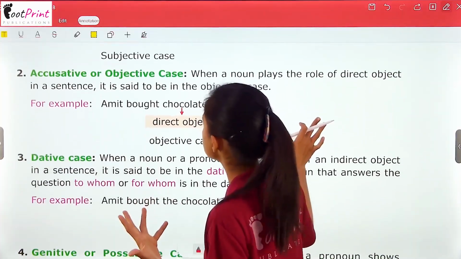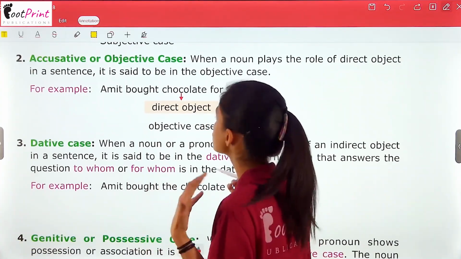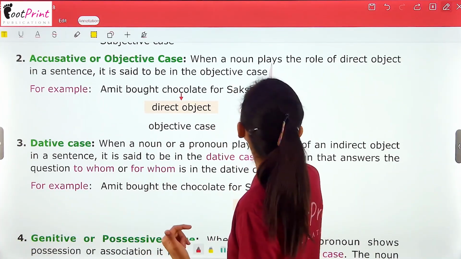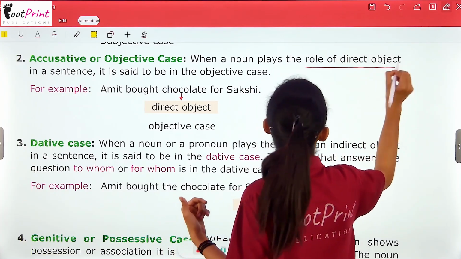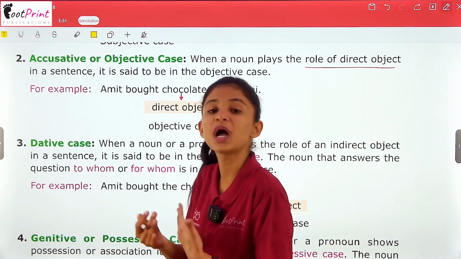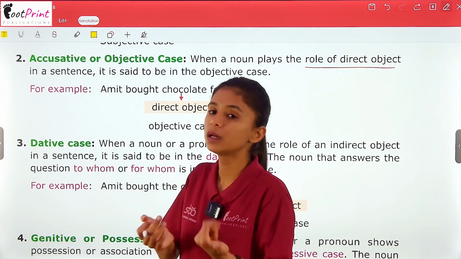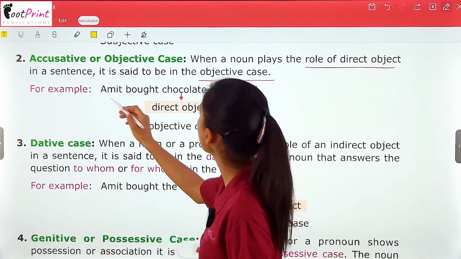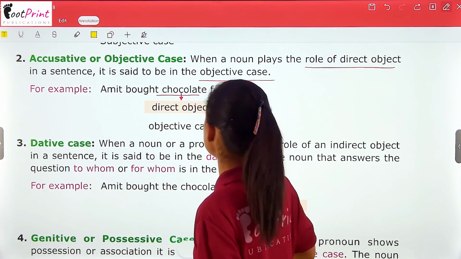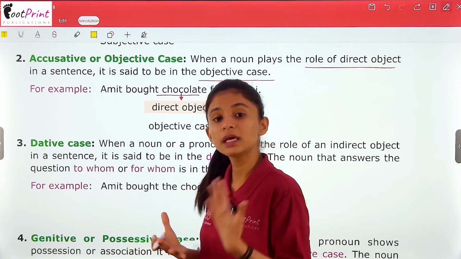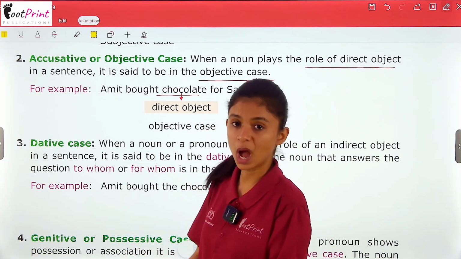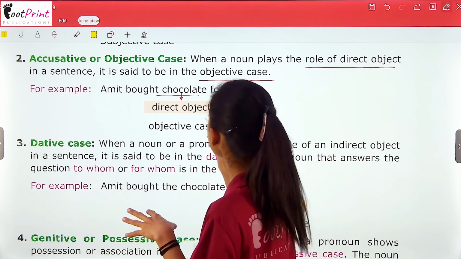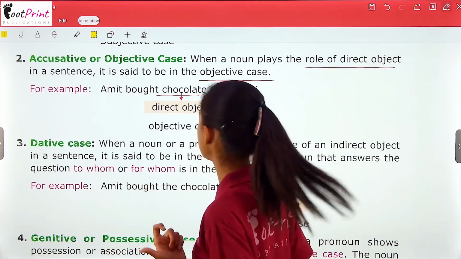Next is accusative or objective case. So what is this now? When a noun plays the role of direct object in a sentence. जब direct object का place noun लेता है, it is said to be in the objective case. For example, Amit bought chocolate for Sakshi. Again, same sentence. Here, the object is also a noun. So chocolate is objective case or accusative case.